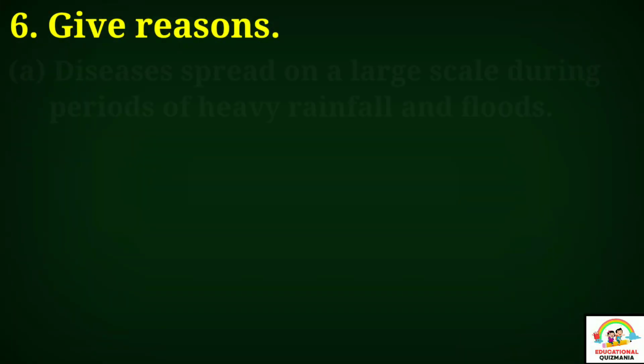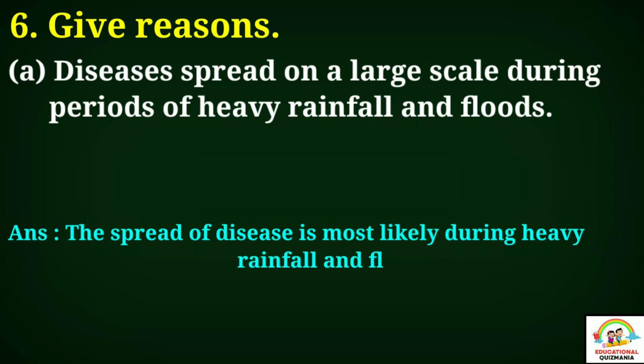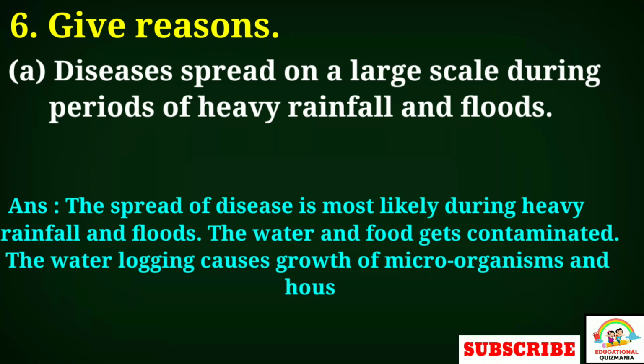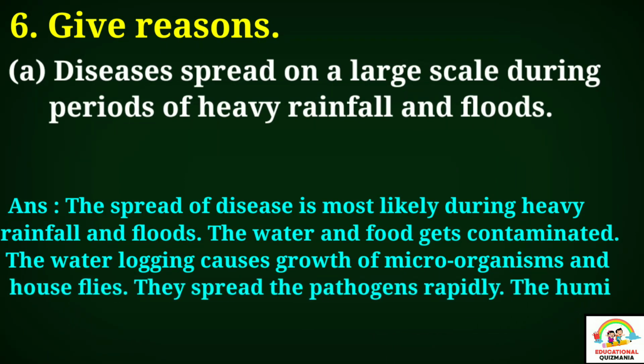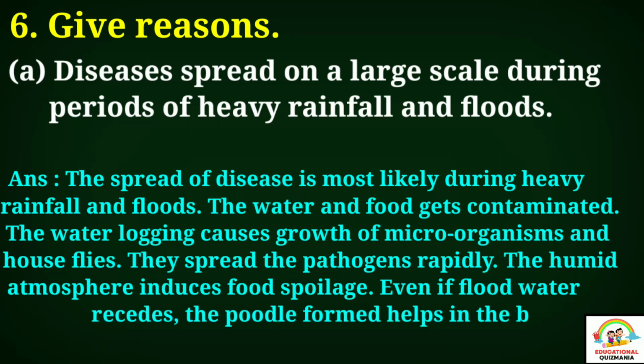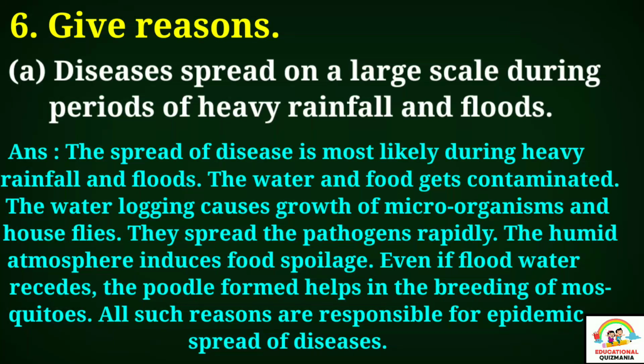Question number 6. Give reasons. A. Diseases spread on a large scale during periods of heavy rainfall and floods. Answer. The spread of disease is most likely during heavy rainfall and floods. The water and food get contaminated. The water logging causes growth of microorganisms and house flies. They spread the pathogens rapidly.